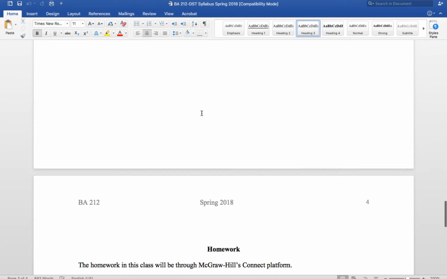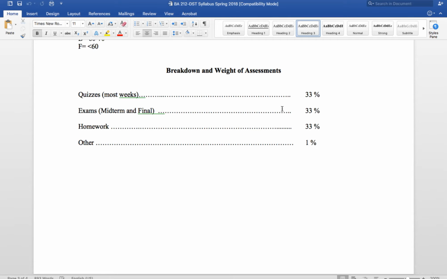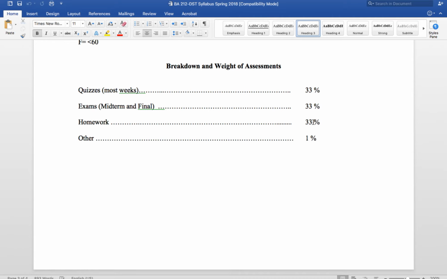But the grades are going to be pretty much up to you based on how you do in the Connect software package. So that will be based 1/3 on quizzes, 1/3 on exams, 1/3 on homework. The homework portion will basically be an effort grade. So I'll look at how long you spend answering the questions, coupled with how many you get right, and make a determination. Most of you, if you make an effort, will get 100% on this portion, and you would only need to worry then about doing well on quizzes and exams.